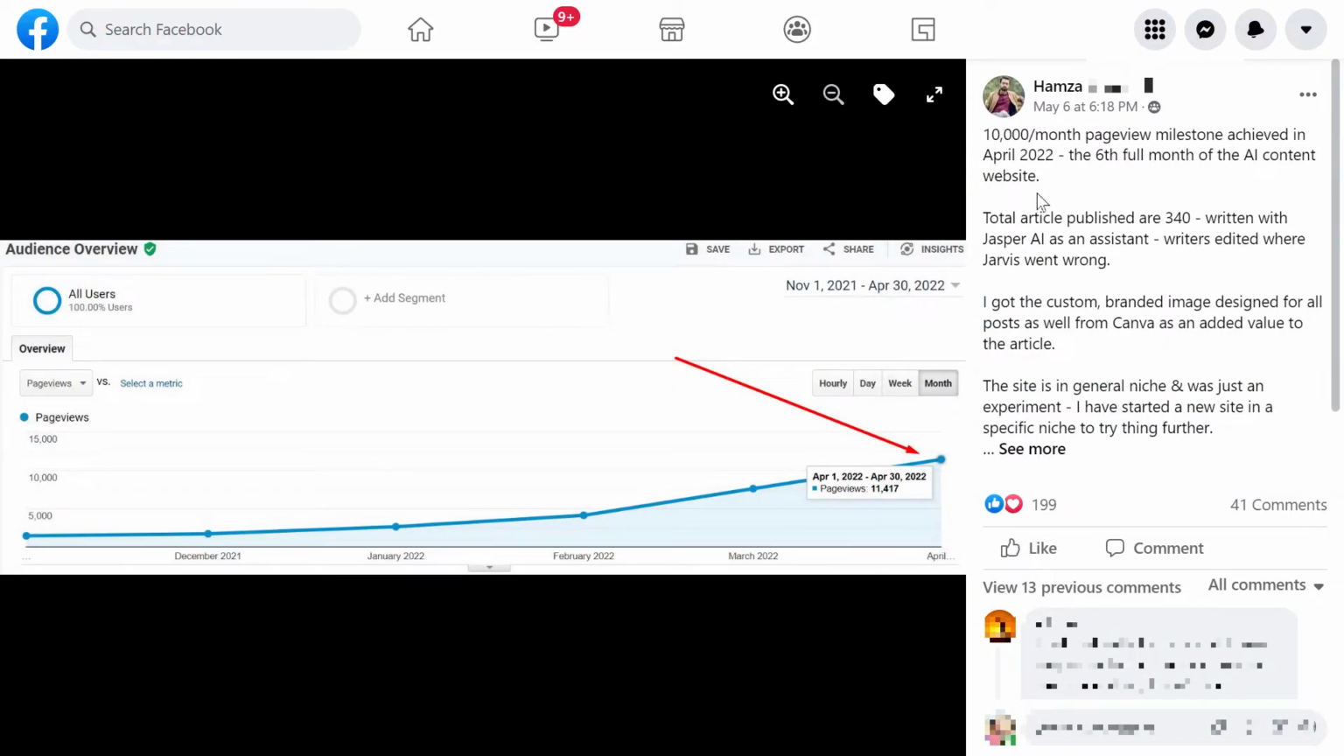For the last case study we have from Hamza, 10,000 a month page view milestone achieved in April 2022. And there you go, you can see that it follows the same pattern as the previous case study. And the total articles published for this guy are over 300 articles. Without Jasper AI, you will never achieve that number in less than 3 years. But with Jasper AI, I think you can do it very easily in less than 1 year.